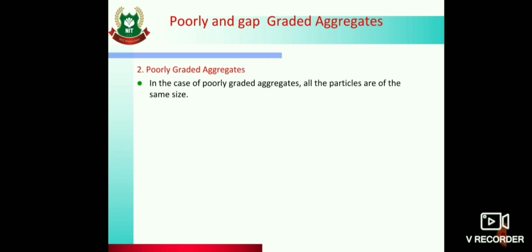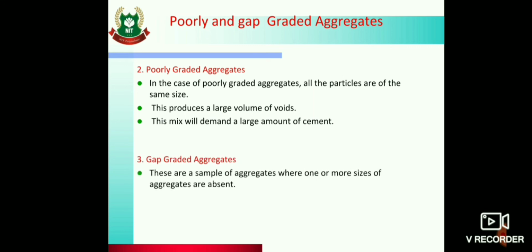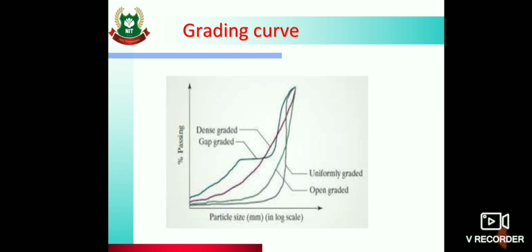Then poorly graded aggregates. Poorly graded aggregates means all the particles are of the same size. So there will be a large volume of voids in the aggregates. The mix will demand a large amount of paste to fill the voids. So again it will decrease the economy. Then next is gap graded aggregates. In a sample of aggregates where one or more sizes of aggregates are absent, they are called gap graded aggregates.